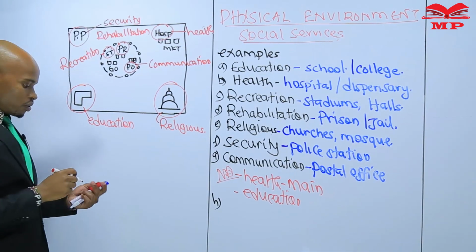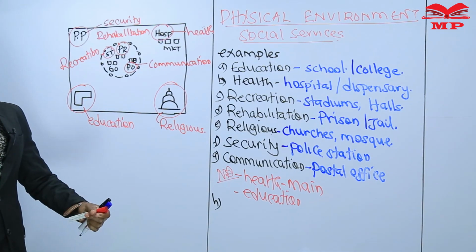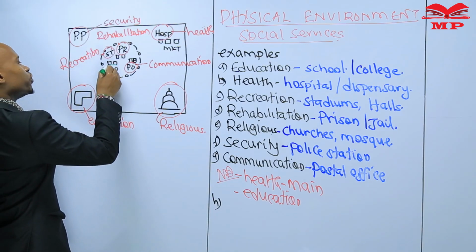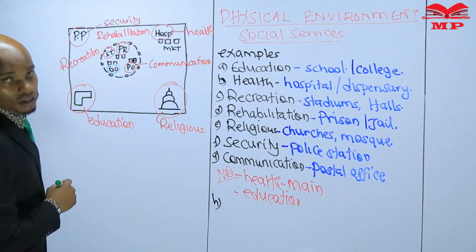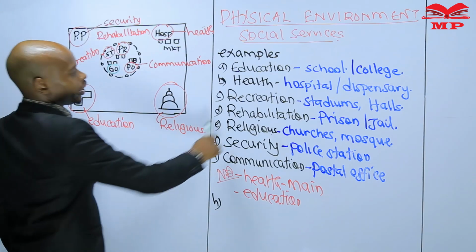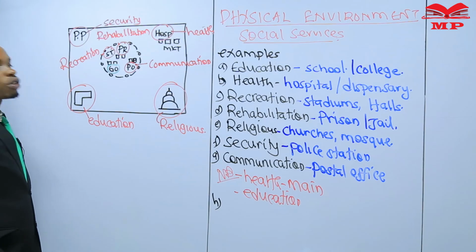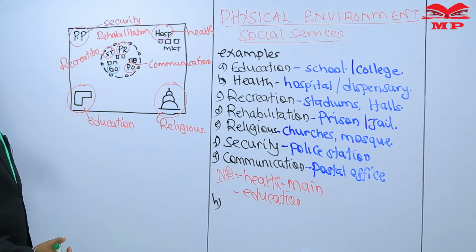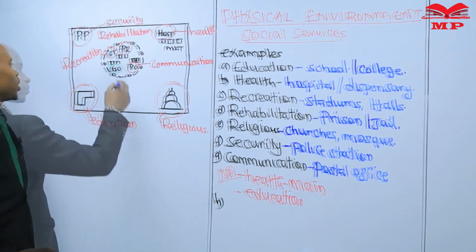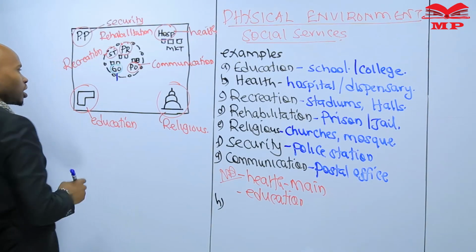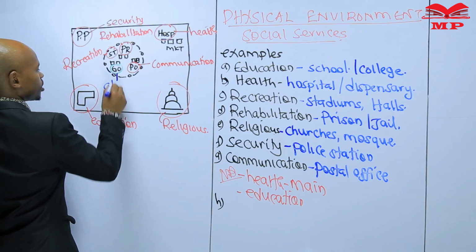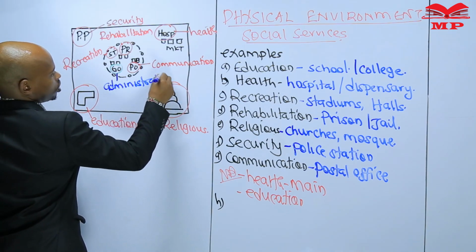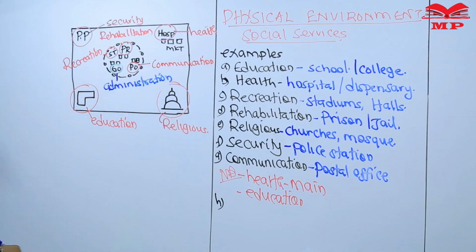Maybe the only social amenity I did not show, and I want to show it here in the map. If GO is for the governor's office, going through what we have learned, we did not mention that. A governor's office or any other office, county commissioner's office, this one will tell us that there is administration services.